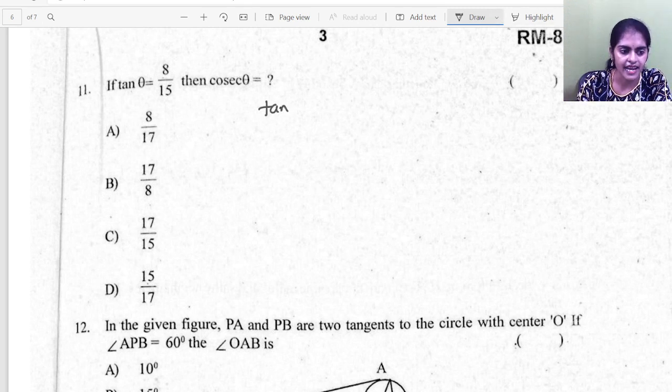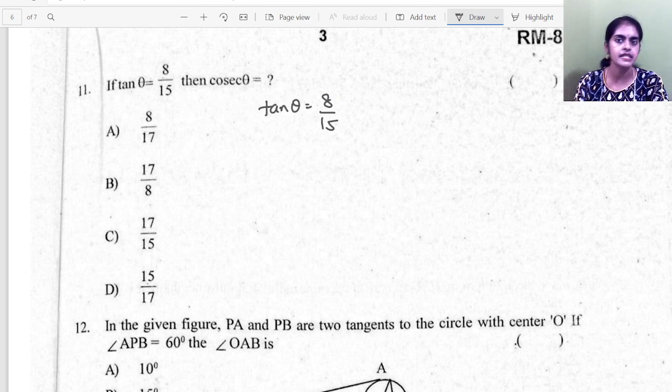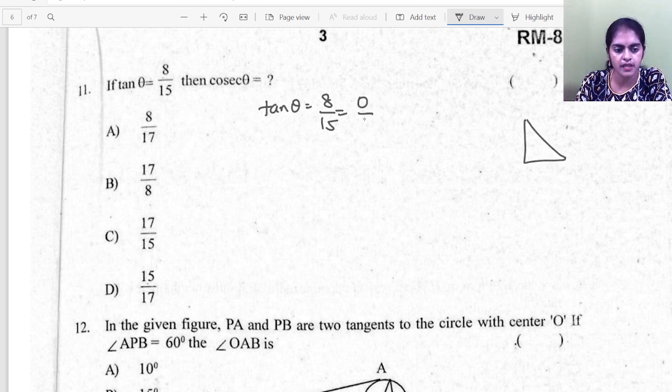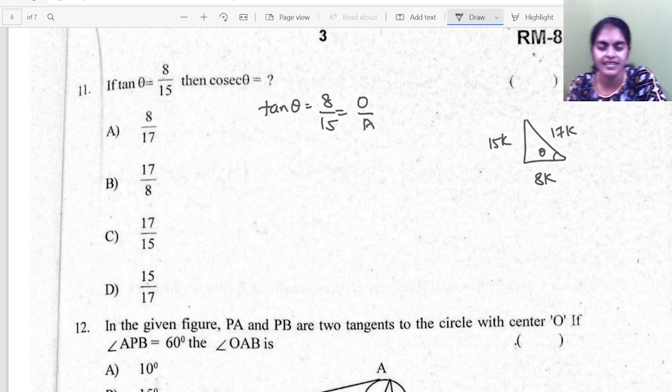It is given that tan theta equals 8 upon 15. So you can use any method. If you want, you can use Pythagoras method. Tan theta is nothing but opposite upon adjacent side. So opposite side I can take as 8k units and adjacent as 15k units, and this is theta. So using Pythagoras theorem, you will get the hypotenuse as 17k.